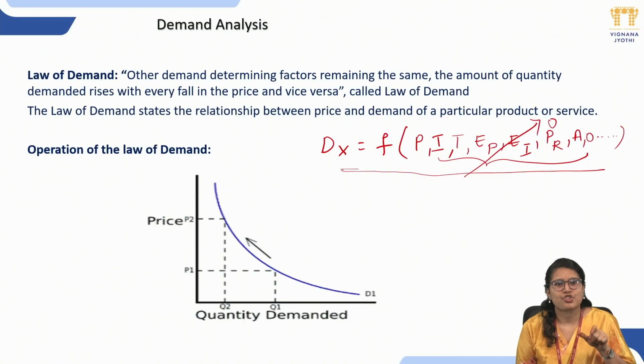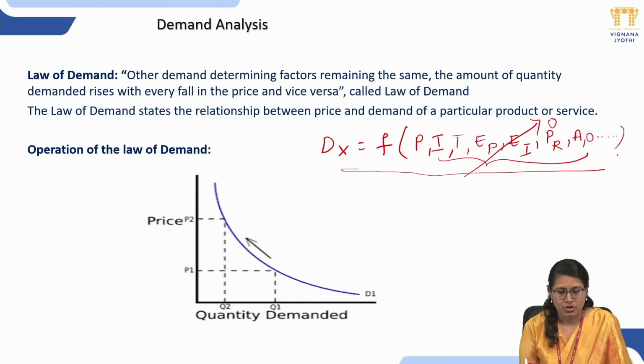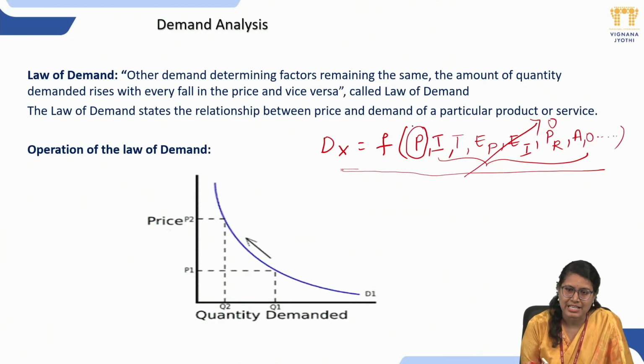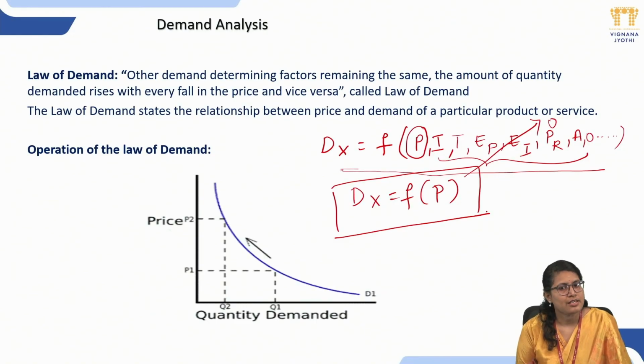All these influencing factors are constant, only the price is variable. So the study of quantity demanded with respect to the price is nothing but the law of demand. This is simply the relation between the quantity demanded and the price of the product. So that is the law of demand.